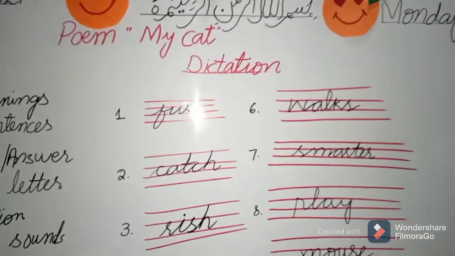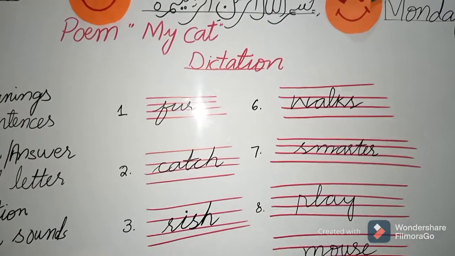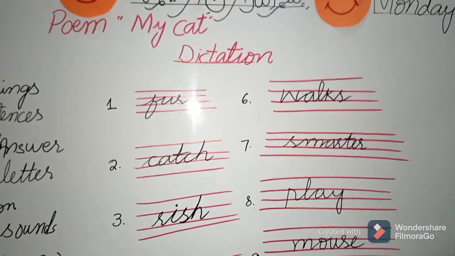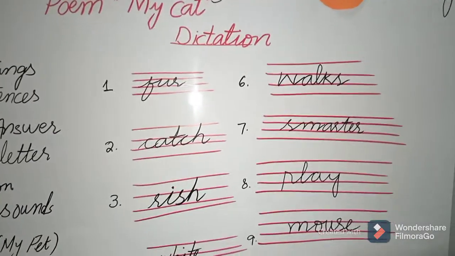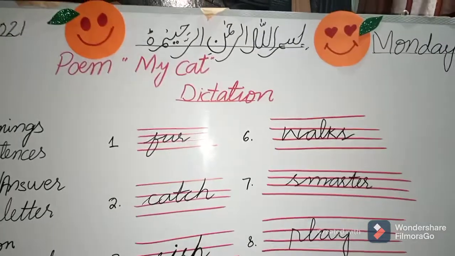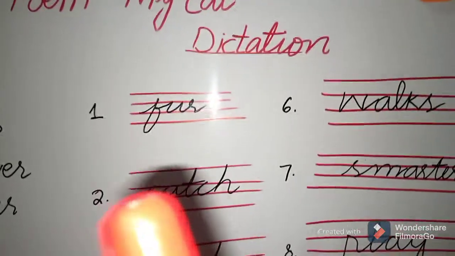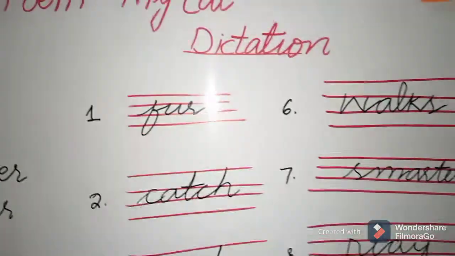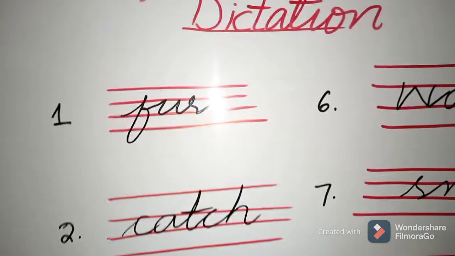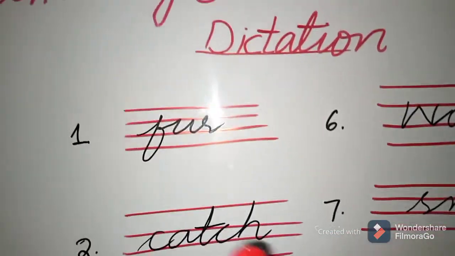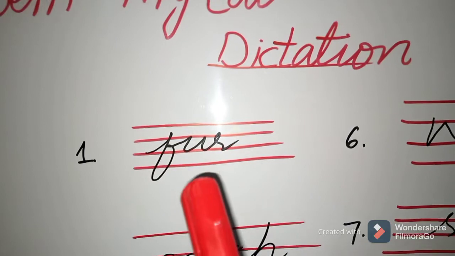So in this class you can also learn how to write the words in 4 lines. Students, look at the board. It's the poem My Cat. So dictation word number 1 is fur. F-U-R, fur. Students, you can say this word. I have written F-U-R, fur.